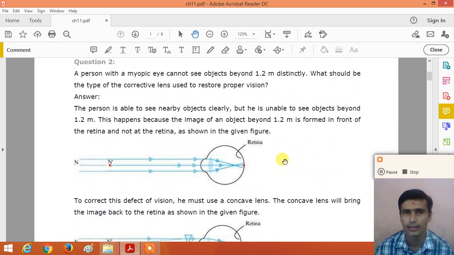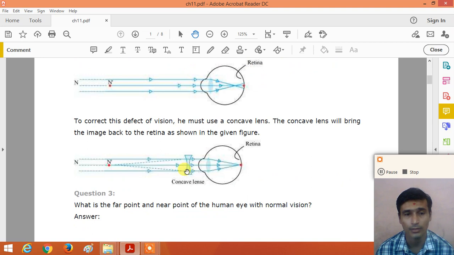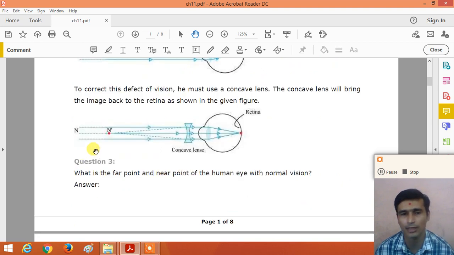Similarly, if a person suffers from hypermetropia, the image will be formed beyond the retina, behind the retina. For that we use a convex lens to correct the image. Understand, dear student? So now question number 3.